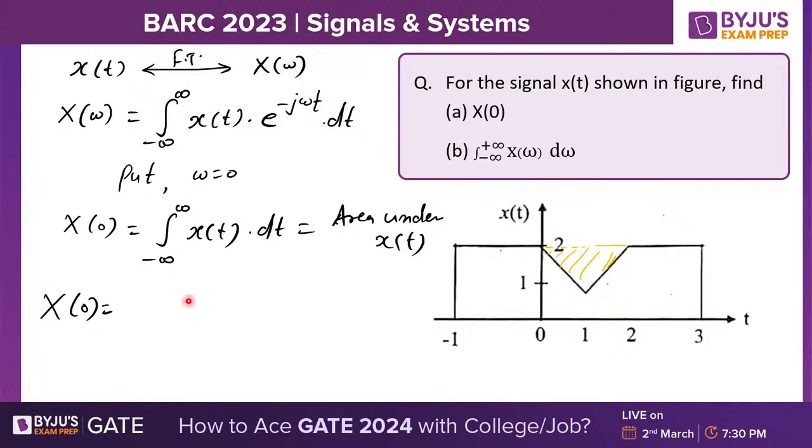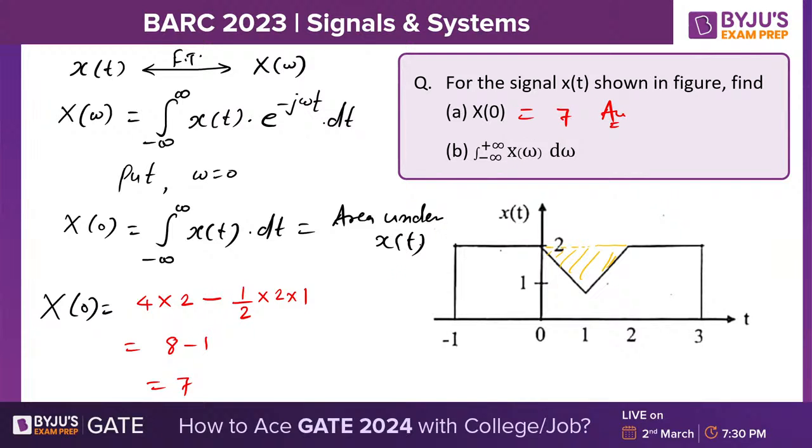Say yes. Area of rectangle is length into breadth. So 4 is this dimension and 2 is the height. Minus area of triangle, which is half base times height. This base is 2 units and this height is 1 unit. So 8 minus 1 will be 7. So the answer for X of 0 is 7. This is my first answer.